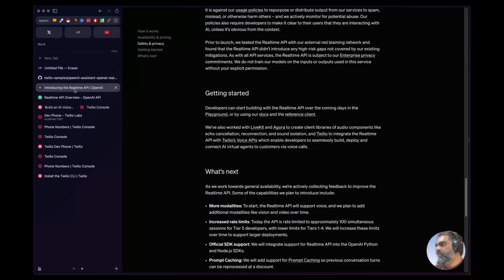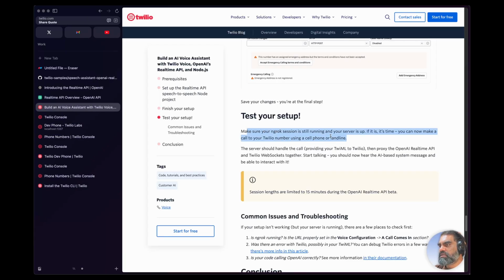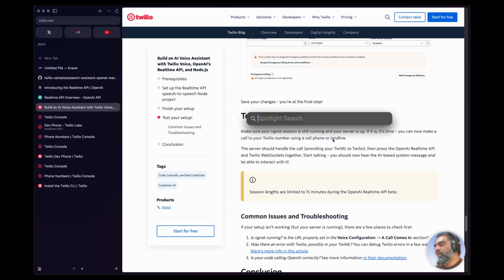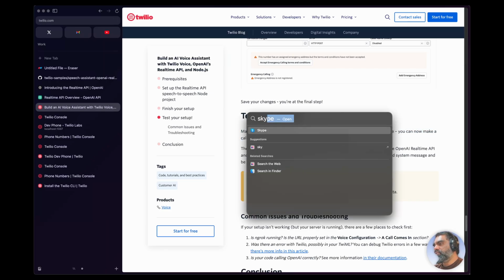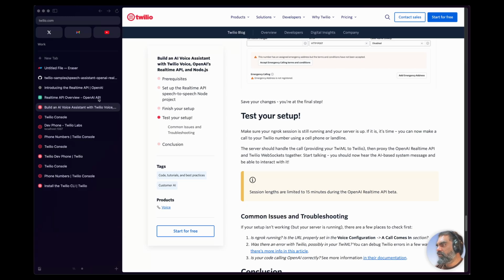Now let's see if it works. Make sure your ngrok session is still running and server is up. If it's done, you can now make a call to your Twilio number. Okay, open up my Skype account. Let's see, make a call.